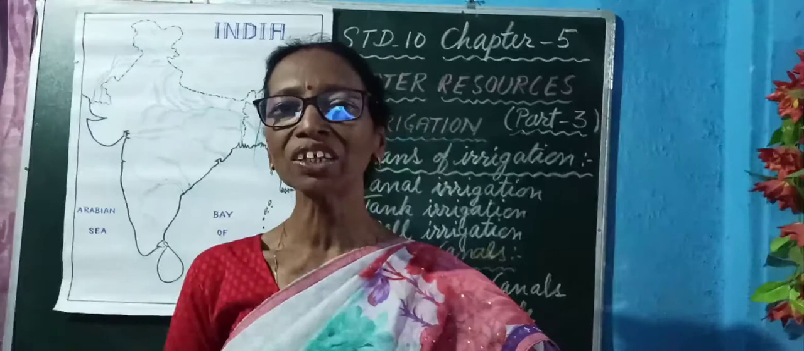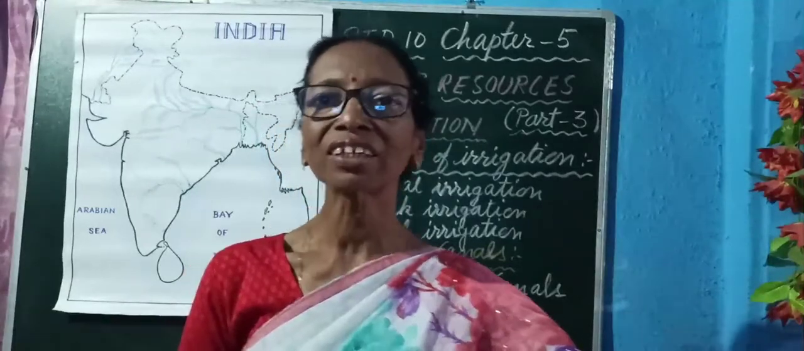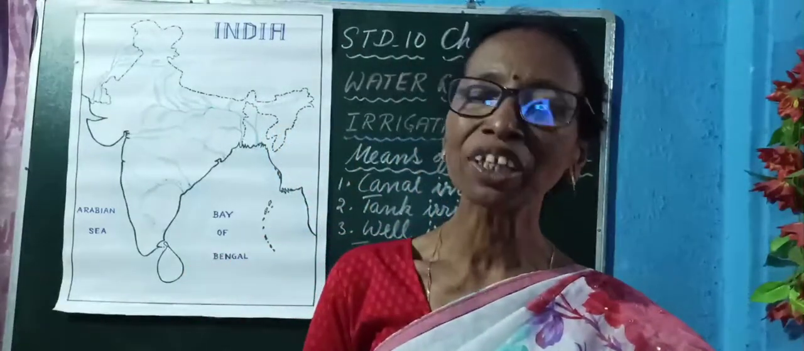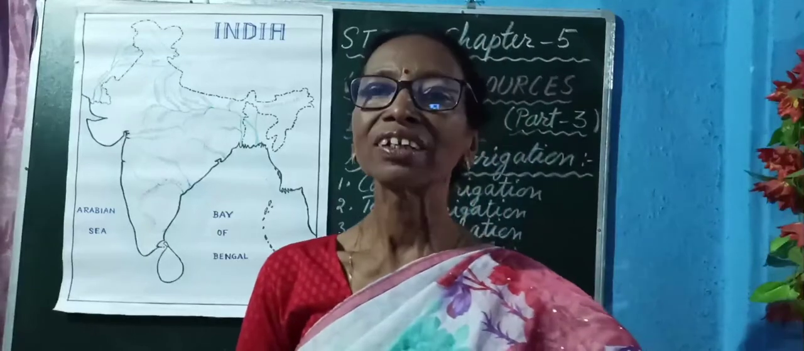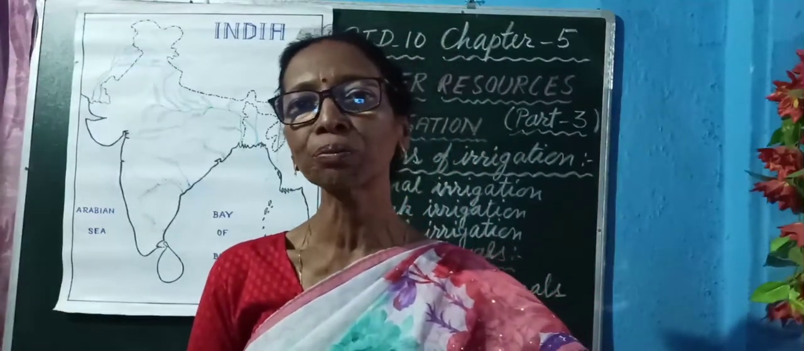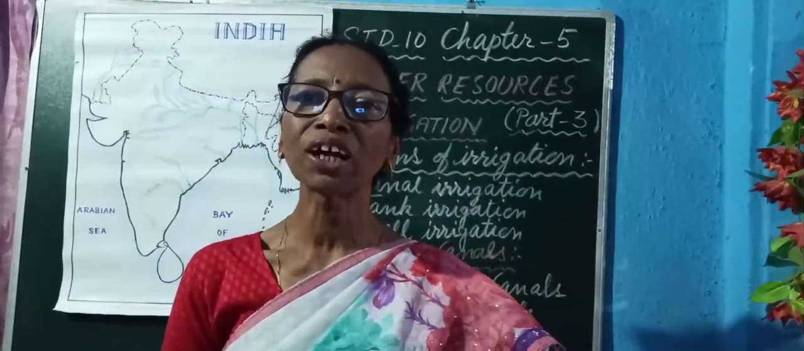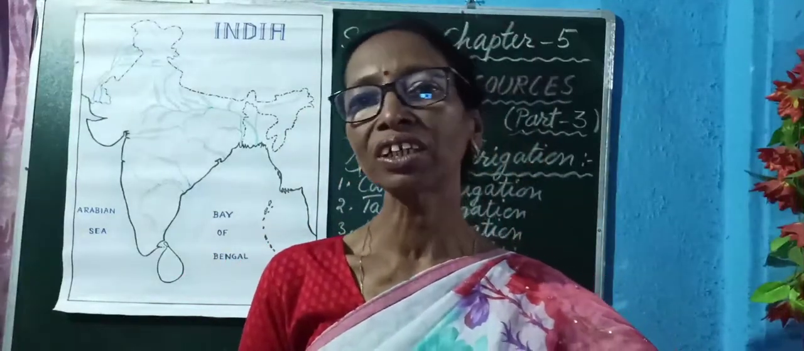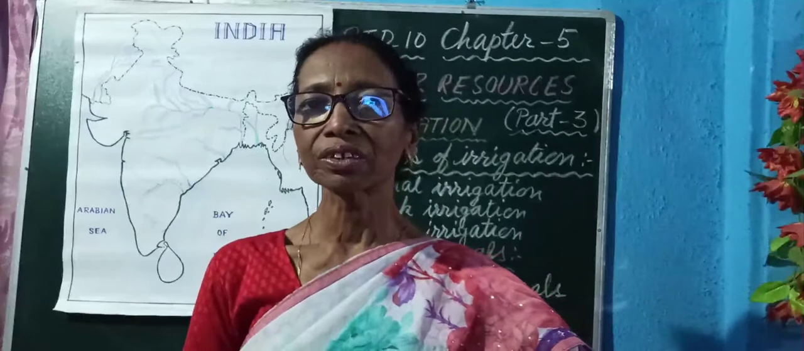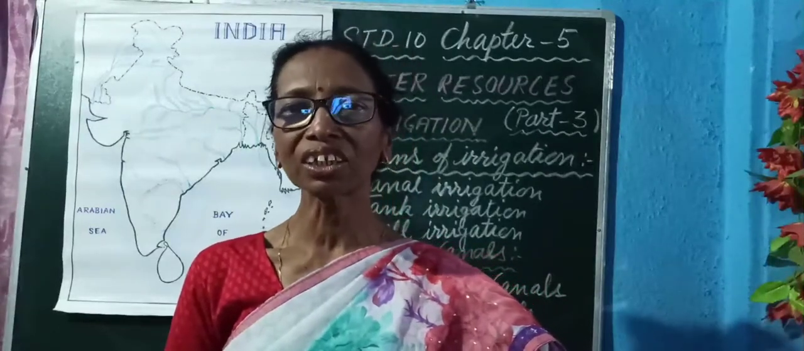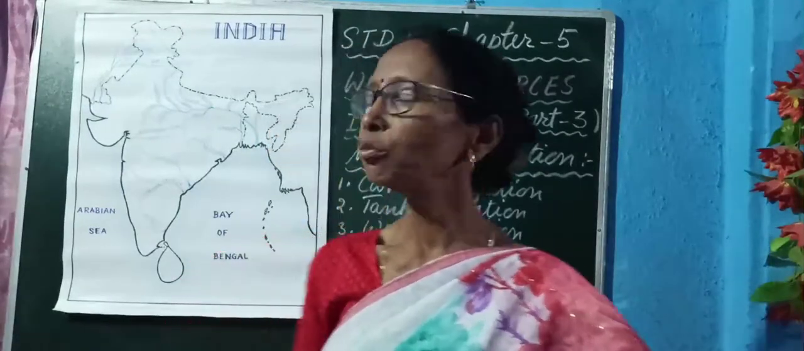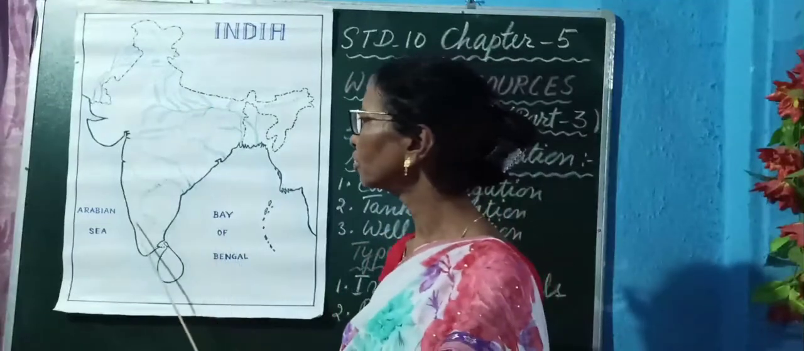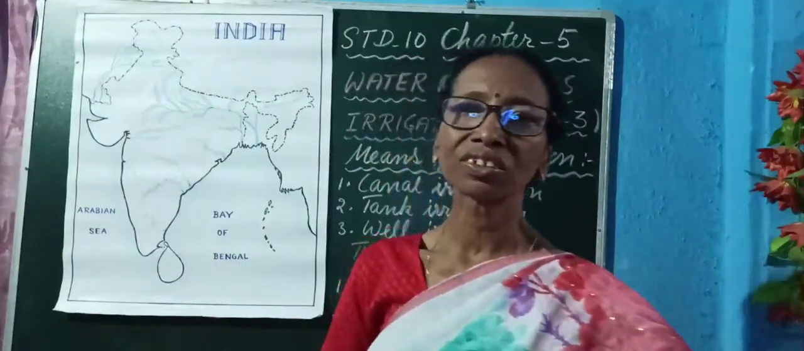The second means of irrigation is tank irrigation. What do you mean by tanks? Tanks are the natural hollows or depressions where rainwater is collected and utilized for irrigation. So, tank irrigation is very important in peninsular India. What are the reasons?